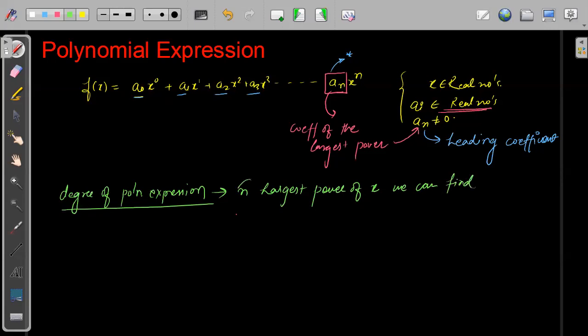Okay, and the coefficient for that largest power is known as the leading coefficient. Okay, fine. So I hope this one is okay. So we'll call this polynomial function's degree n, the largest power n as the degree of the polynomial, and we'll call a_n the leading coefficient.